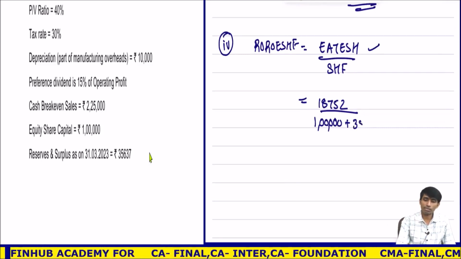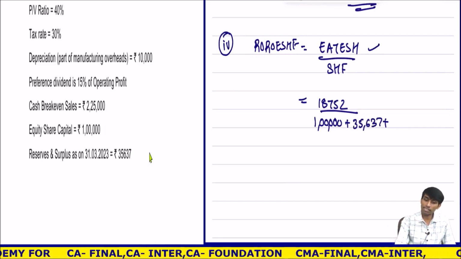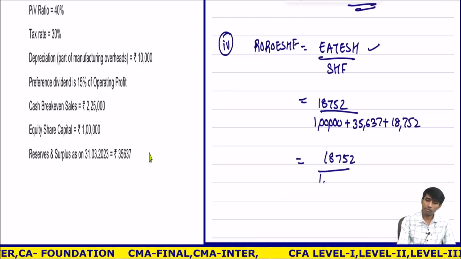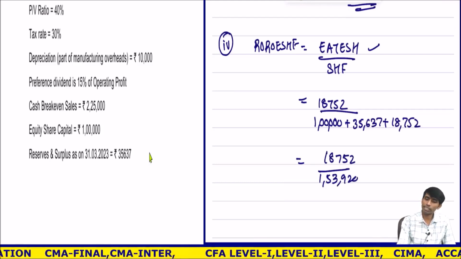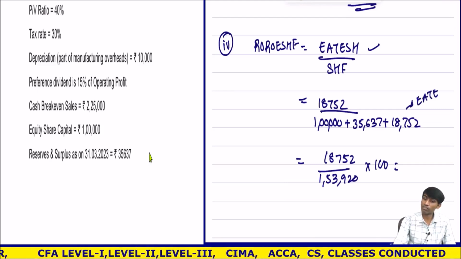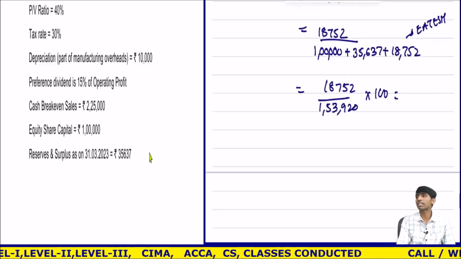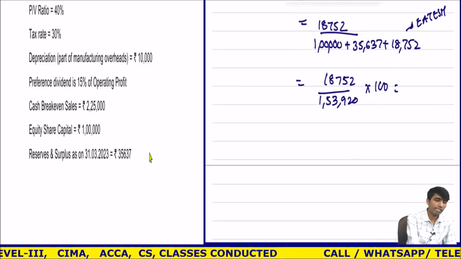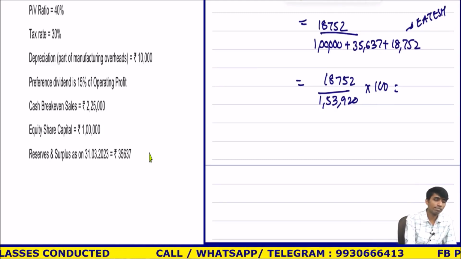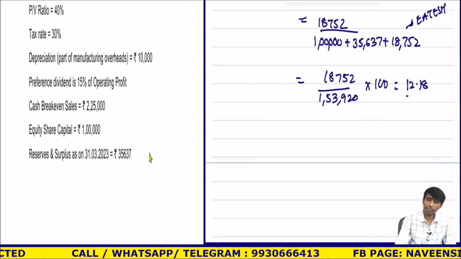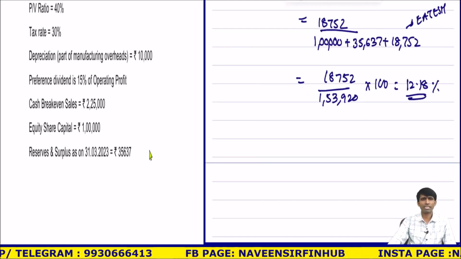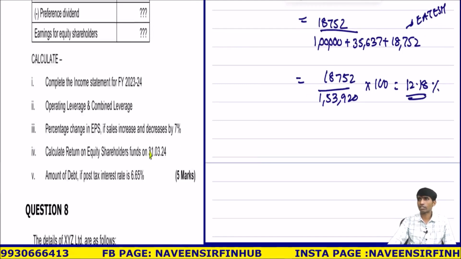See, reserves and surplus is 35,637 plus 18,752. So 18,752 divided by 1,53,920 into 100. Remember this earnings should come. Ultimately it will go to reserves, so this is the current year's earnings. Calculate the percentage: 18,752 divided by 1,53,920 into 100 is 12.18%. They are getting 11.88. That is fine.